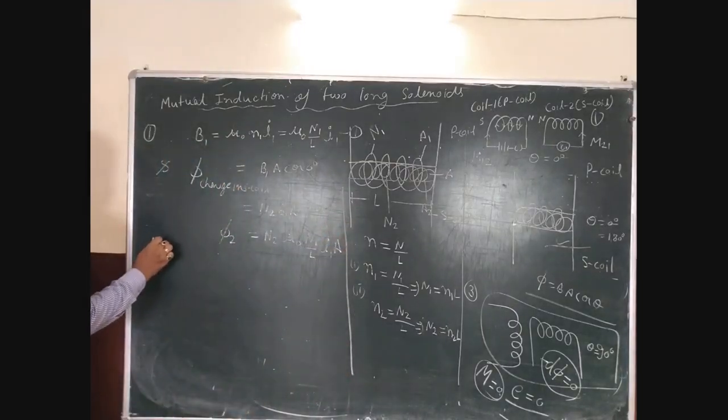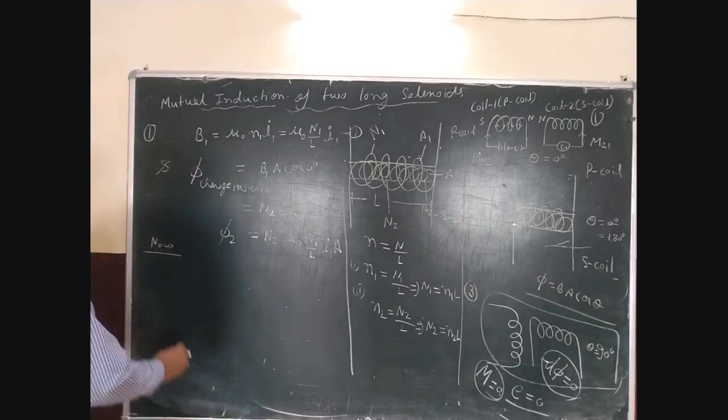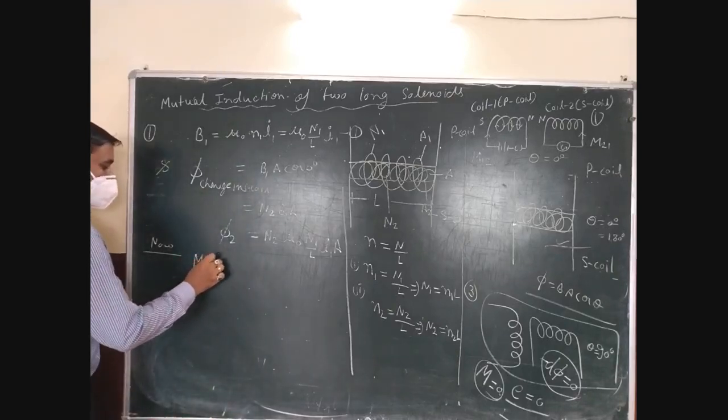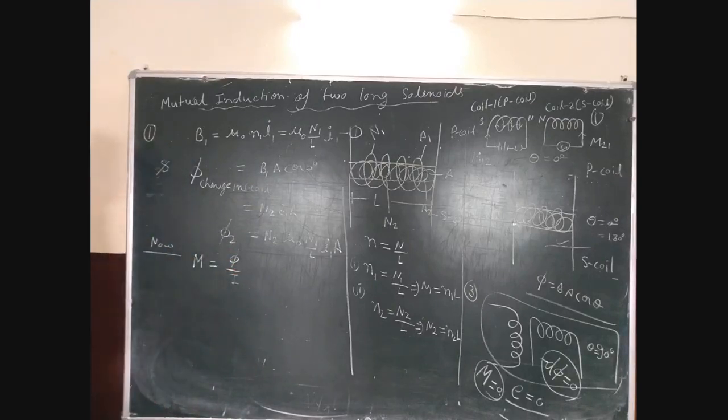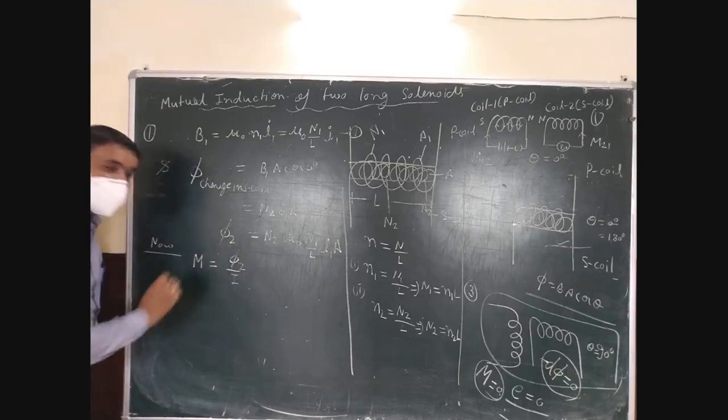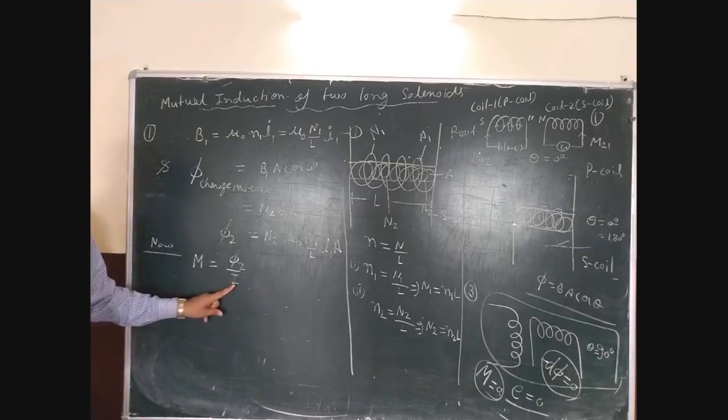Now, as per definition, the mutual inductance between two coils is phi upon I, where phi is developed or changes in the secondary coil when the current changes in the primary coil. Understood?